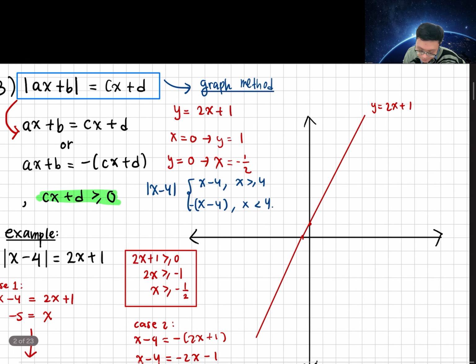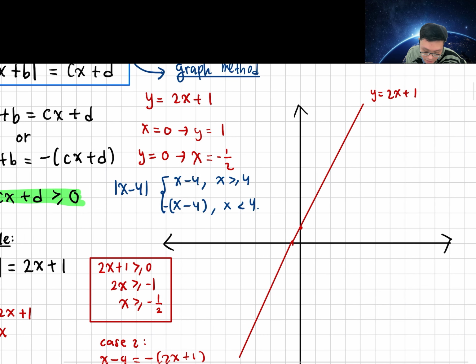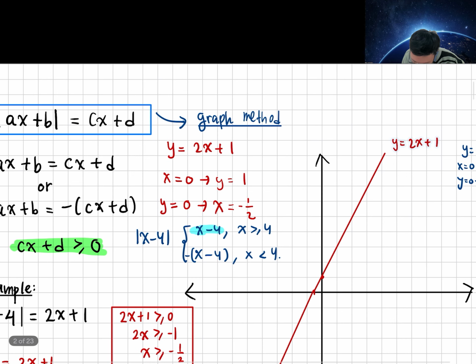So we can sketch y equals x minus 4 first. When x is 0, y is minus 4. When y is 0, x equals 4. So x equals 4 is around here.